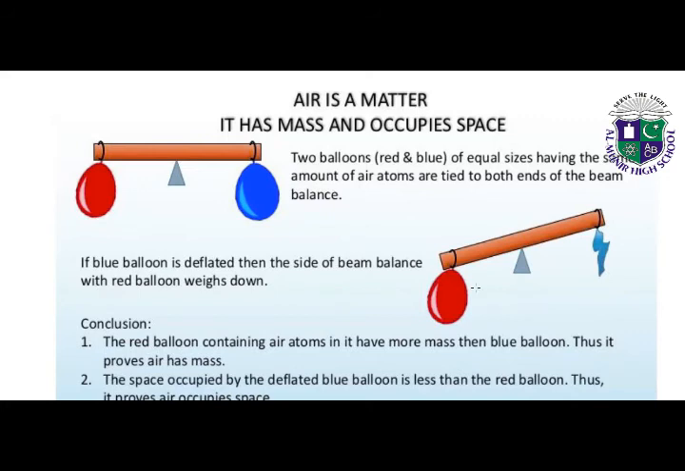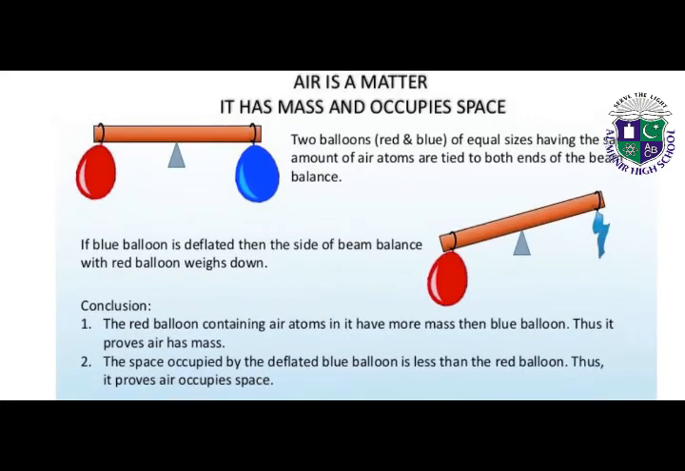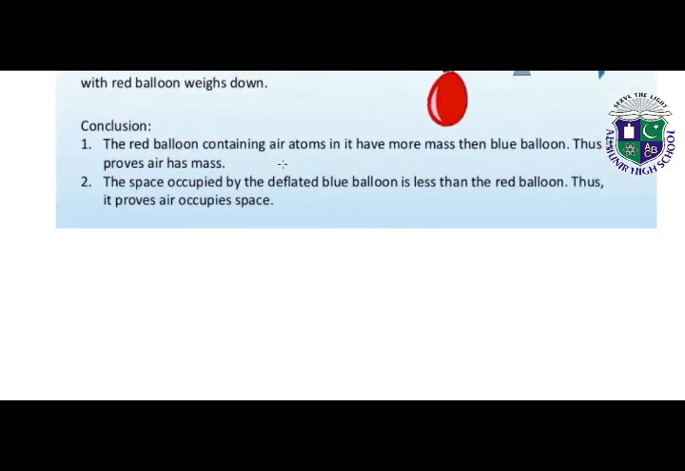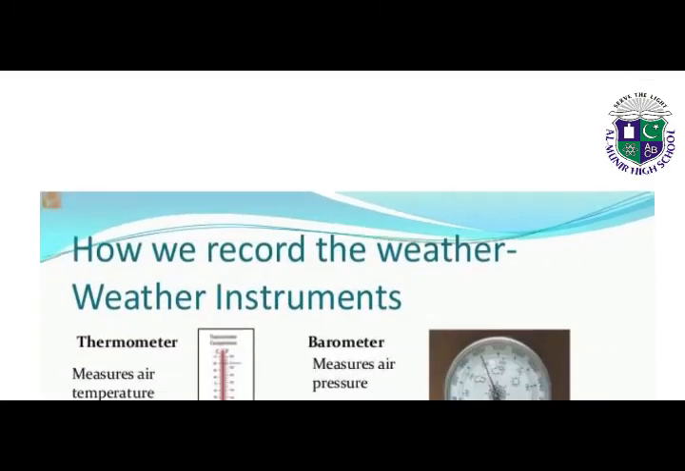So it means that air is a matter. It has mass and occupies space. So the conclusion is that the red balloon containing air in it has more mass than the blue balloon. Thus, it proves that air has mass. The space occupied by the deflated blue balloon is less than the red balloon. Thus, it proves that it also occupies some space. So, after reading this, we come to the conclusion that air is a matter, it occupies space and has weight.